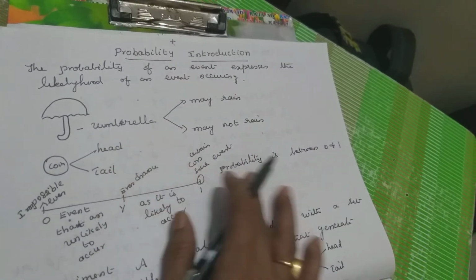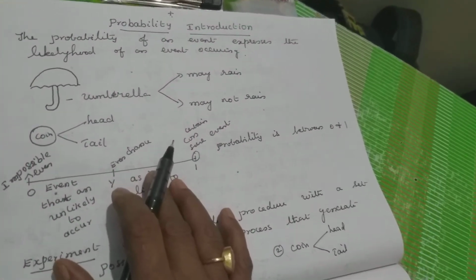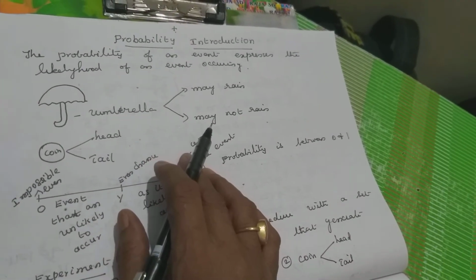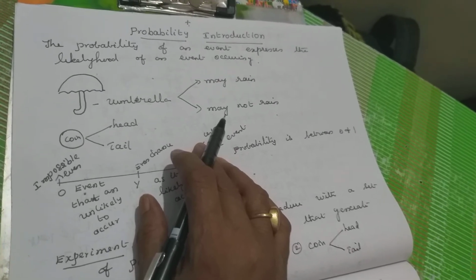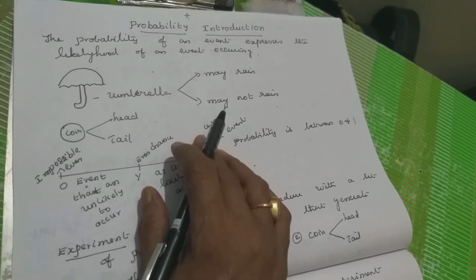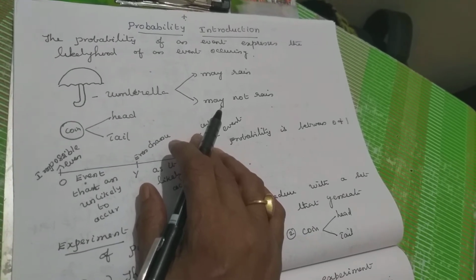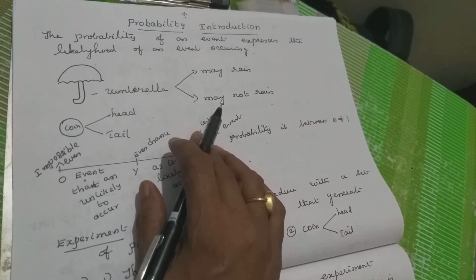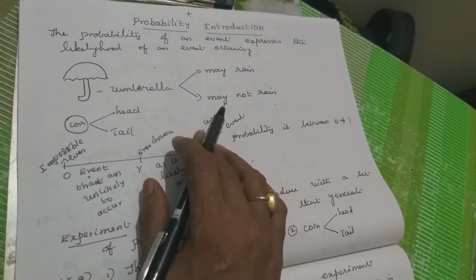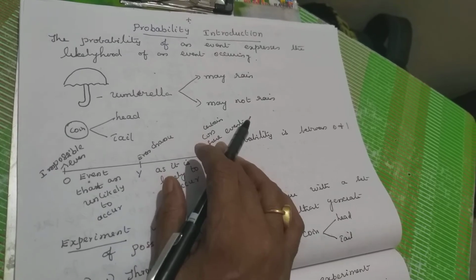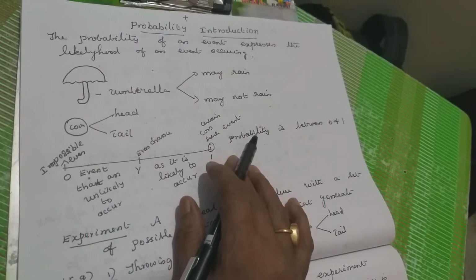So, any example you take, for example, a die. How many sides are there? 6 sides are there. So, when you take the die, each side faces 1, 2, 3, 4, 5, 6. Suppose if I throw a die and I want the outcome 4, it won't come the first time. Maybe any other time it will come. So we have to wait. So this uncertain event, we cannot predict. That only we are calling probability.